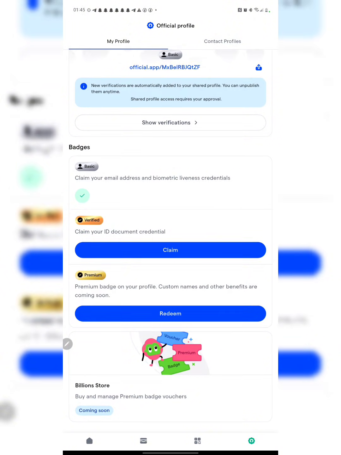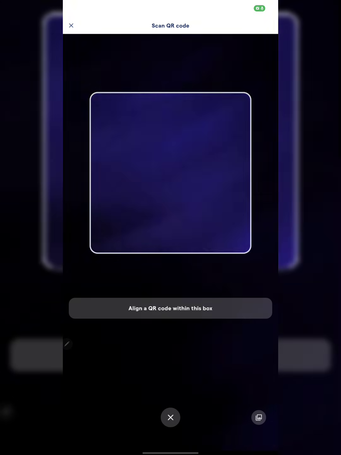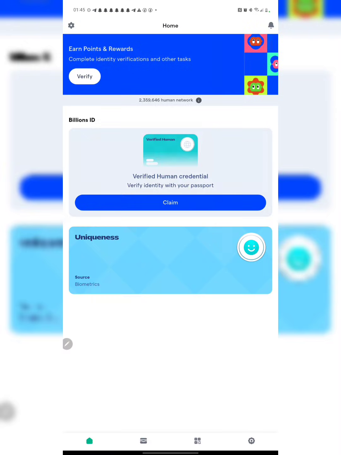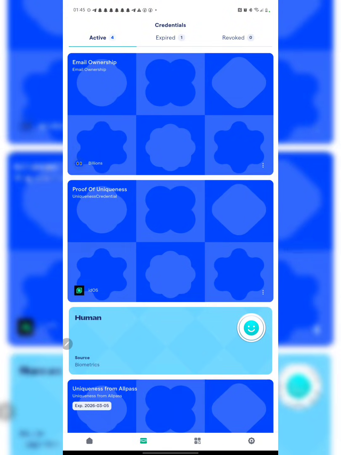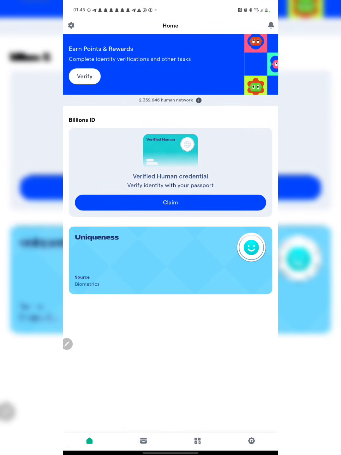All right, so basically this is all you need to know right now as regards the Billion Network airdrop. All right, so as more updates unfold, I'm still going to be sharing them with you guys to make sure that you guys are qualified properly to receive this particular airdrop.